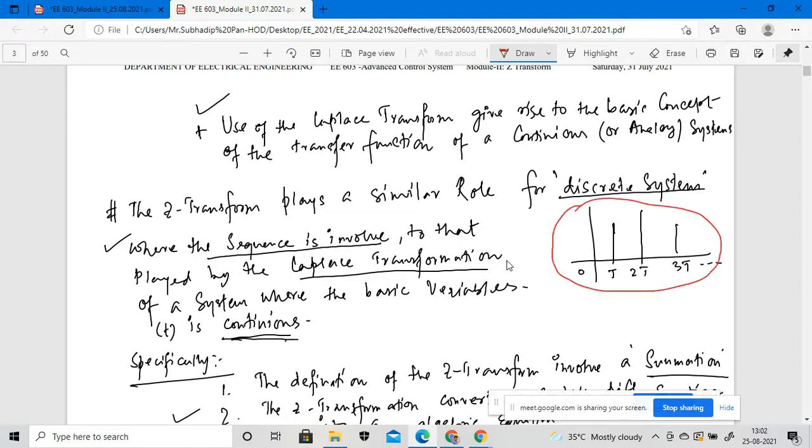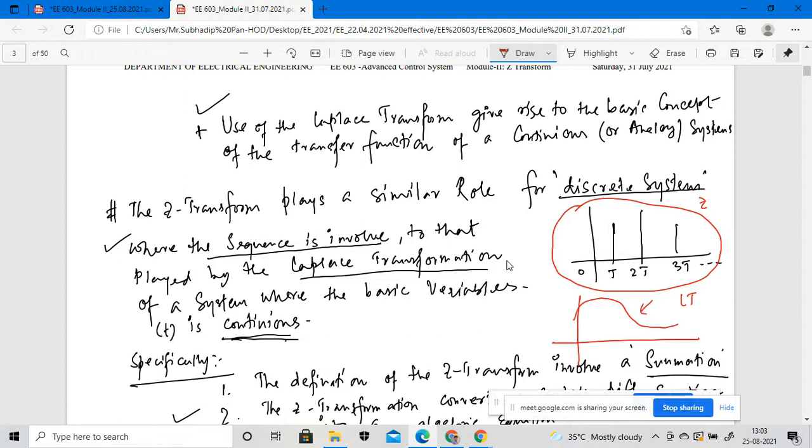Okay, so here also, this will be a discrete form of signals, but the analog form of signals should be like this, right? Whenever this kind of signal is there, then we have to implement the Laplace transformation. But when we take a discrete system into consideration, then we consider the Z transformation. Both transformations involve a sequence of numbers, whether it is an integer number or an exponential number,